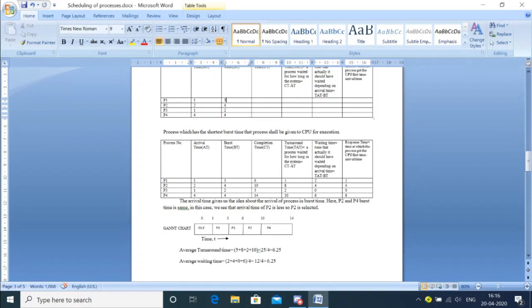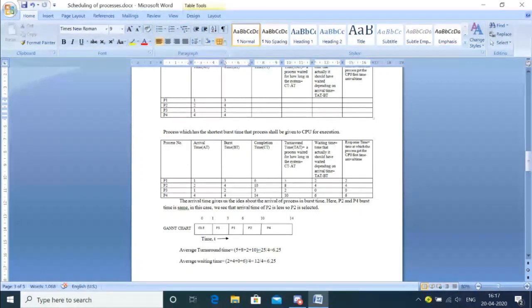Now P2 came at 2 seconds. So P2 came when P3 was executing, somewhere here. So it is there in the ready queue. Okay, then P4 came at how many seconds? 4 seconds. So somewhere here it is there. Now we have to check between P2 and who? P4. Okay, now P2 and P4 have the same burst time. But the concept says that the one which has the minimum burst time has to be given the priority.